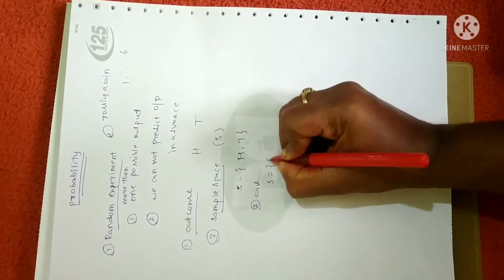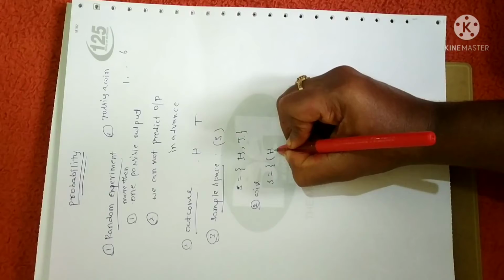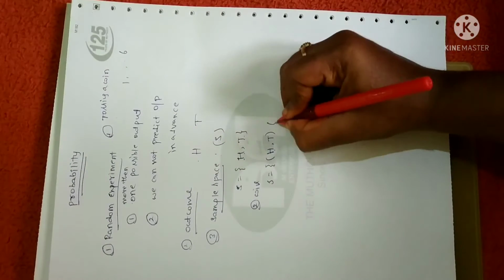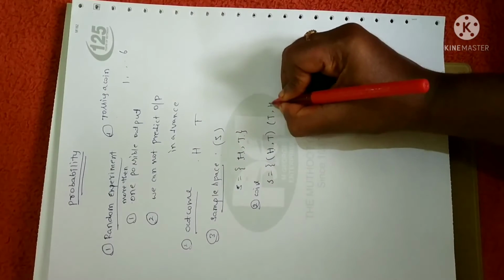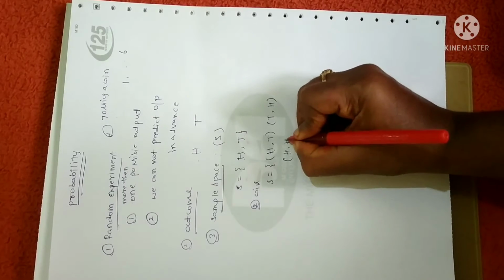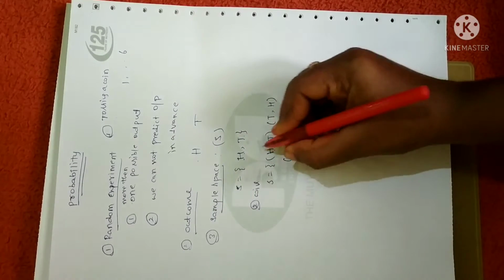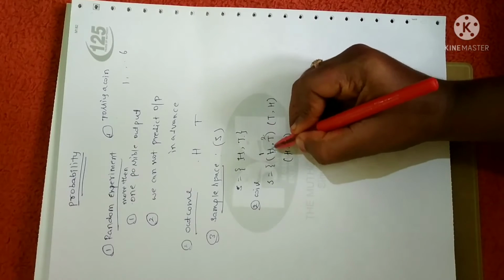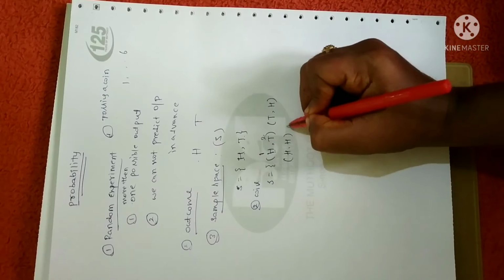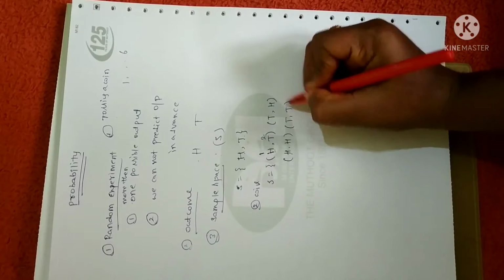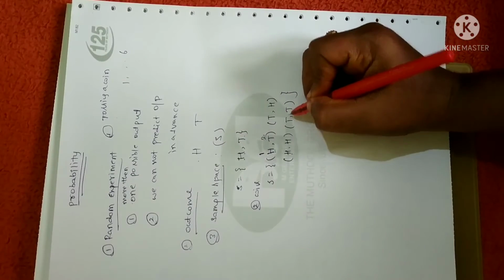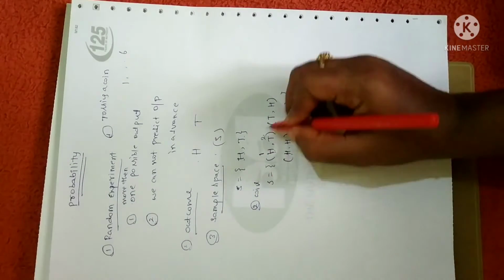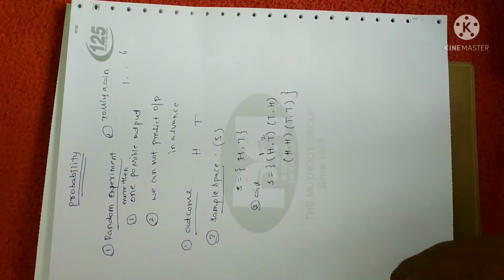Let me take the first value to refer to the first coin and the second value to refer to the second coin. Then the sample space will be: head-head, head-tail, tail-head, tail-tail. These are the possible outcomes when you toss two coins. So the set of all possible outcomes is called the sample space.